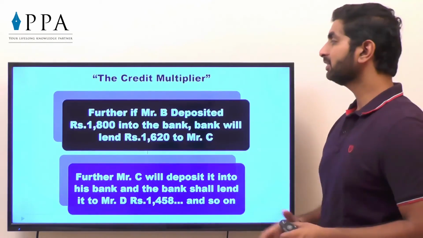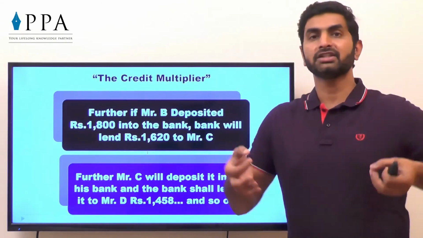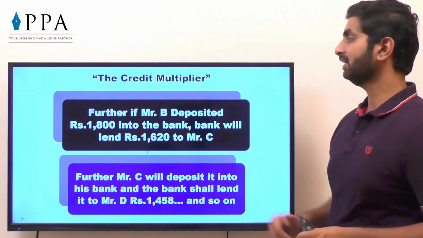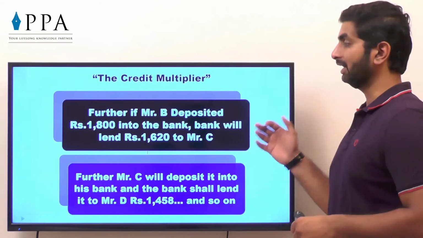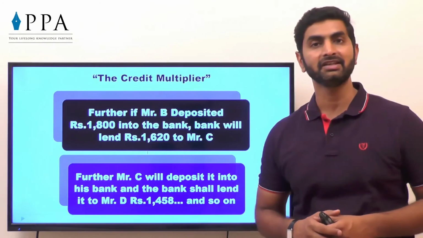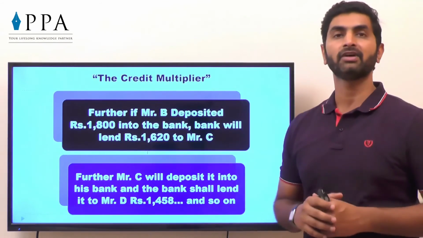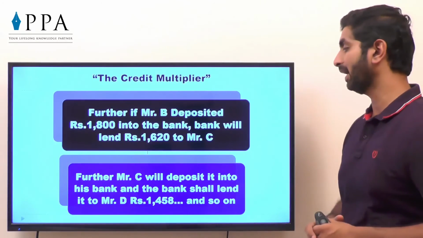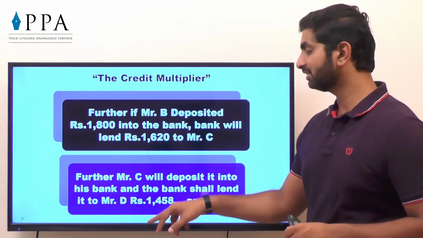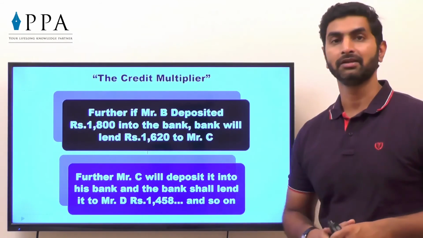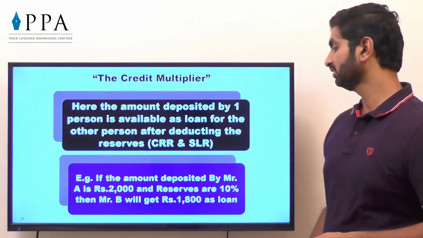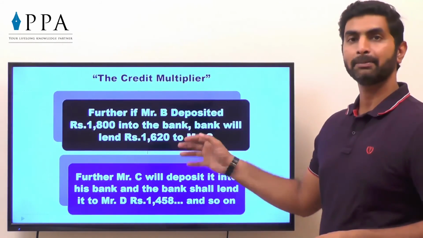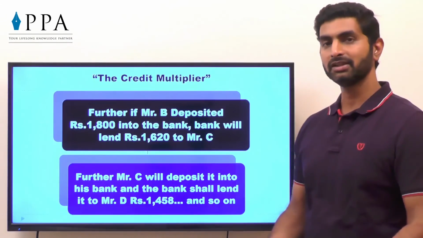Further, Mr. B got a cheque of the loan, so he deposited 1800 into his bank. The bank will again lend 1620 to Mr. C as a loan, because again there will be 180 rupees as reserves. Further, Mr. C will deposit into his bank and the bank shall lend to Mr. D 1458 only. Why 1458? From 1620, as we have seen, 10% is CRR. So 162 will be kept as reserve, and the further amount is given to the next person.